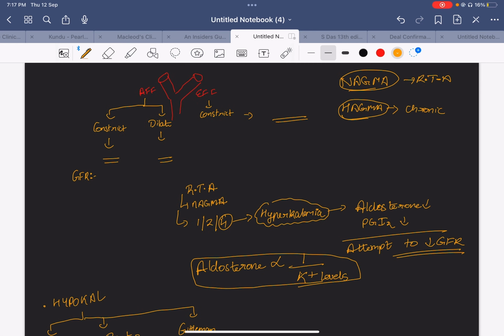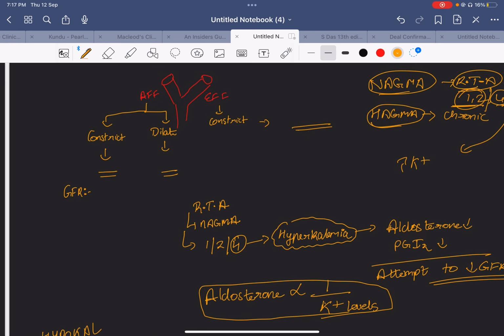You know that renal tubular acidosis can be types 1, 2, and 4. Type 4 is very different from 1 and 2. The confusion lies between 1 and 2. So type 4, please remember, is always going to come with increased levels of potassium, that is hyperkalemia. Why does this happen? First, you need to understand a little bit of physiology.